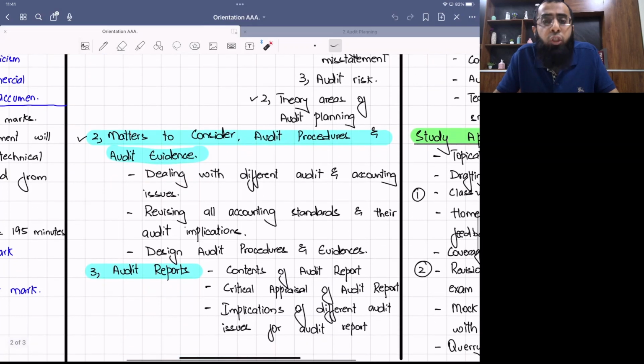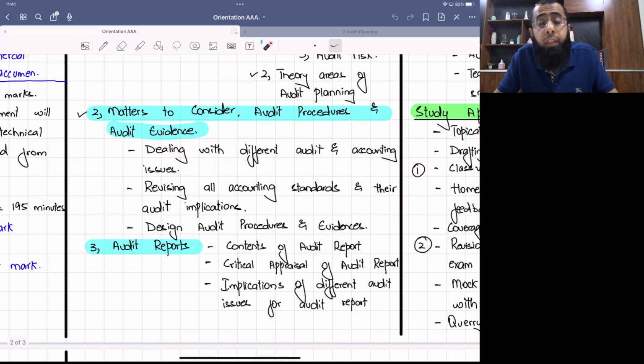Okay. Then the second chapter was matters to consider, audit procedures and audit evidences. Here we'll be revising all the accounting standards in detail. We'll be discussing different audit issues which audit firm can face during the audit activity. Like for example, a transaction relating to IAS 37, transaction relating to IFRS 5, discontinued operation. So how an auditor approaches it, he needs to have good understanding of the accounting standard, and he should have an ability to challenge the management and take judgments where management has done wrong treatment. And he should have an ability to conclude where the opinion will get affected. So all of these issues will be discussed in this second chapter.